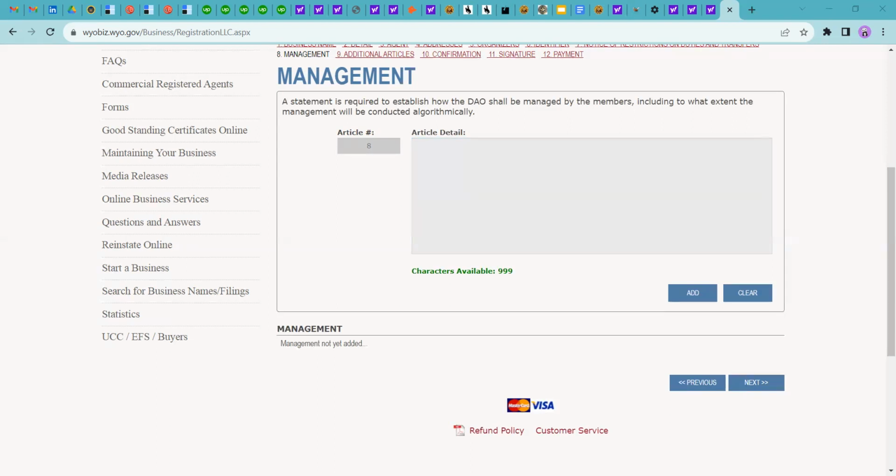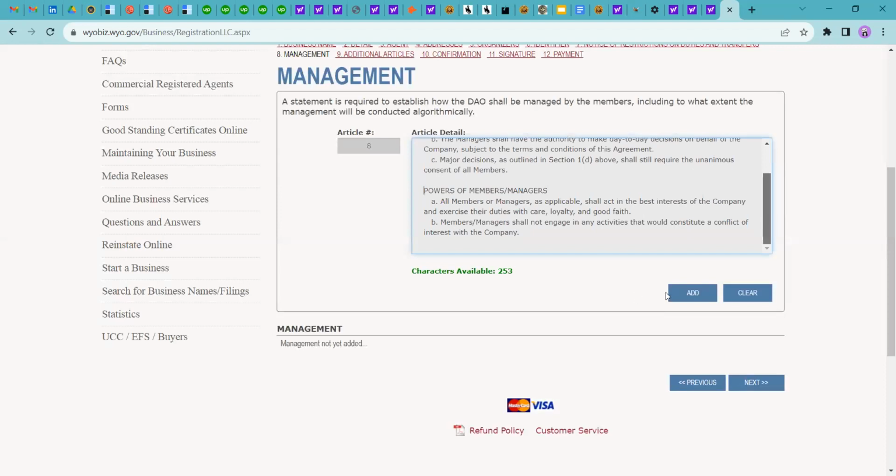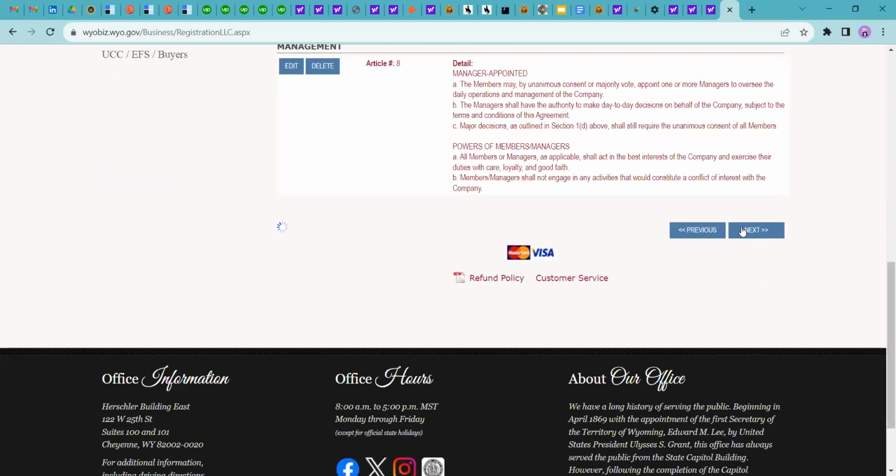So yeah, I'm adding a few details I have selected earlier. You can add anything. There is no particular requirement about what you need to add. You can add any clause regarding the management. So I'm adding the details and moving forward to the next step.